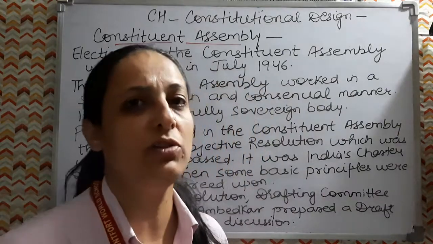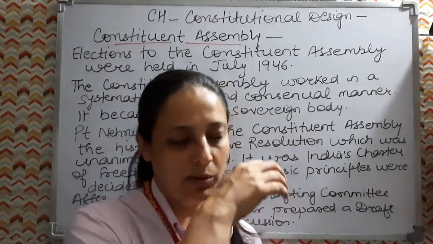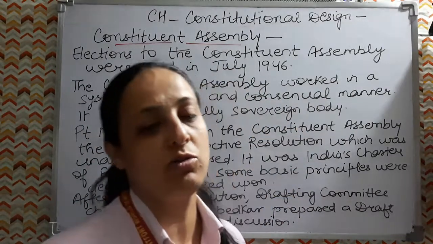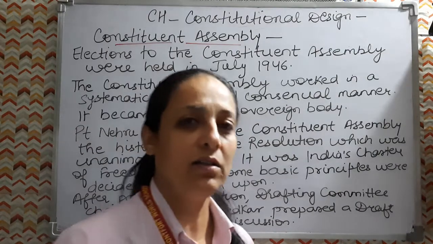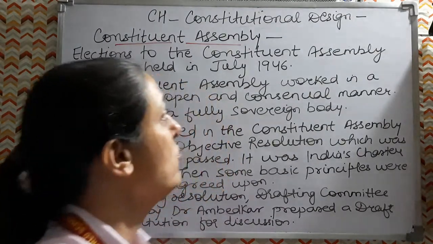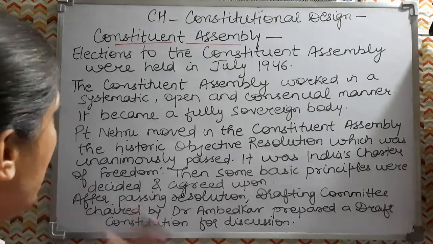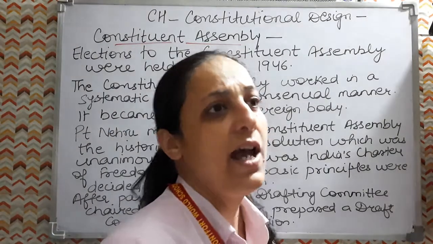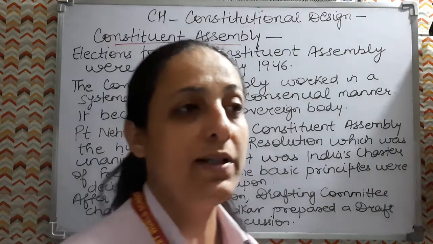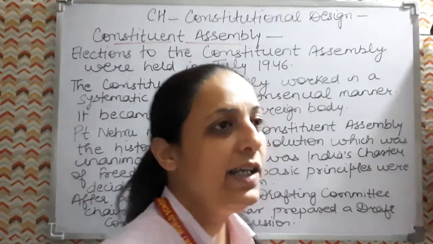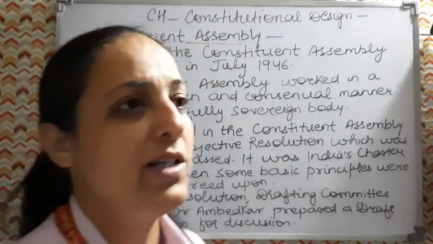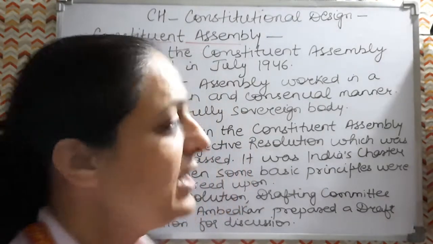So I have given you a brief outlook regarding the working of the Constituent Assembly and how it contributed in framing our Constitution. I told you elections were held in July 1946, the first meeting was held in December 1946, and finally our Constitution came into effect on 26 January 1950.